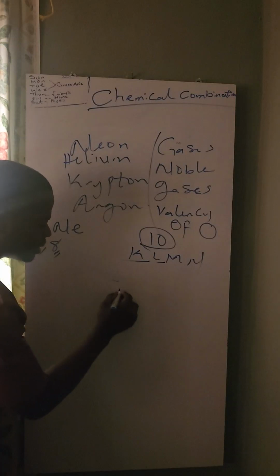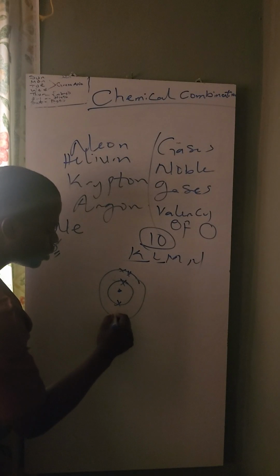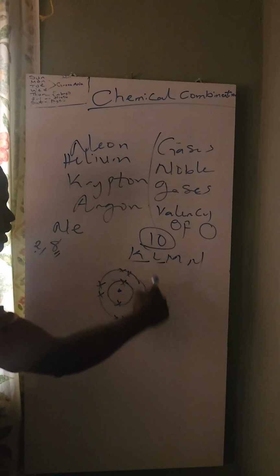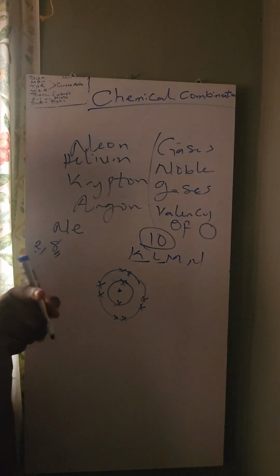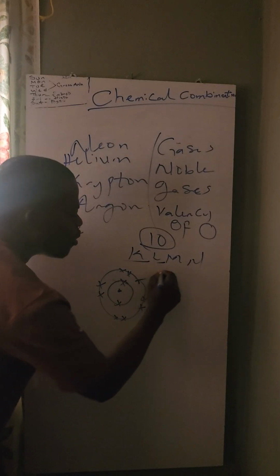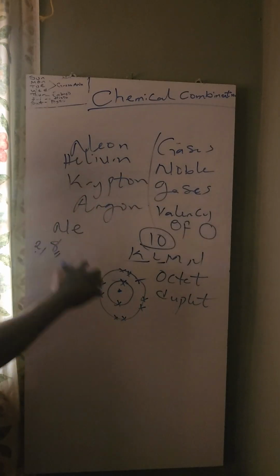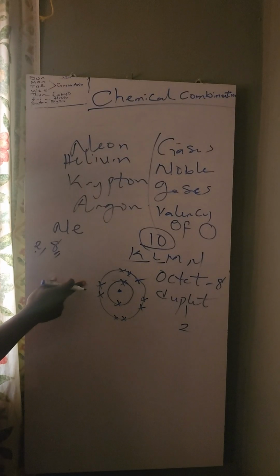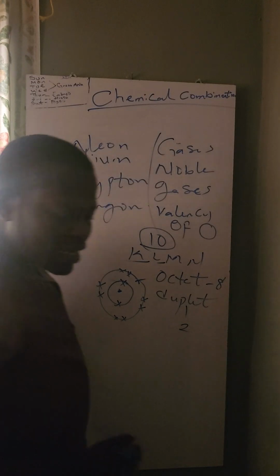If I'm to draw this, this is my nucleus. I'll be having 2 electrons, and then 1, 2, 3, 4, 5, 6, 7, and then 8. You can see that the outermost shell here has 8 electrons. So don't forget, I said for an element to be stable, it must have either an octet or duplet configuration. So this one has an octet. Octet means 8 and duplet means 2. This one has an octet, which means it has 8 electrons in the outermost shell, in its last shell. That's why its valency is what? 0.